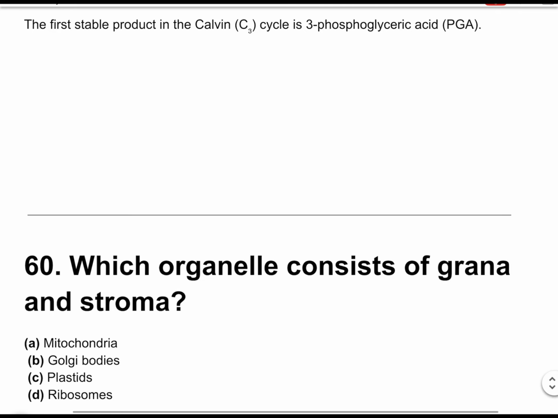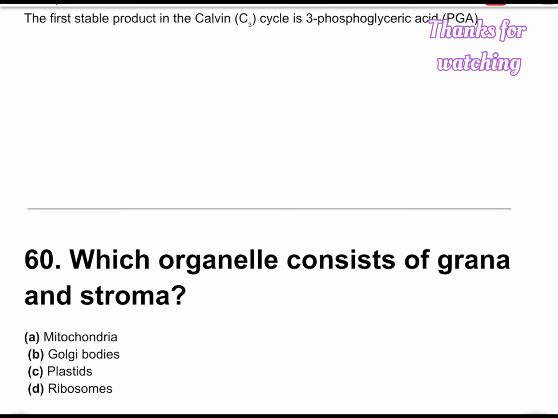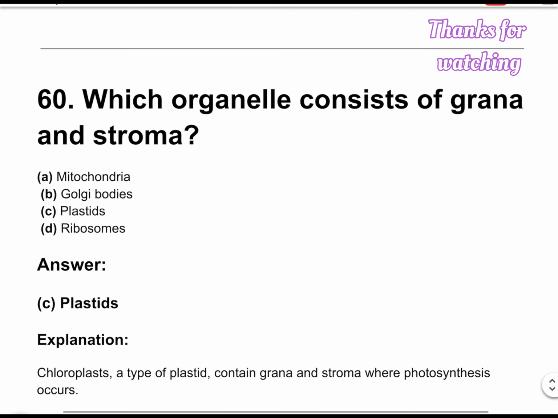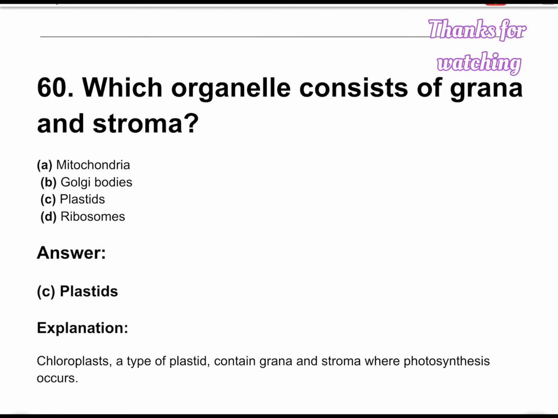Question number 60. Which organelle consists of grana and stroma? The correct answer is option C, plastids. Chloroplast, a type of plastid, contains grana and stroma where photosynthesis occurs.